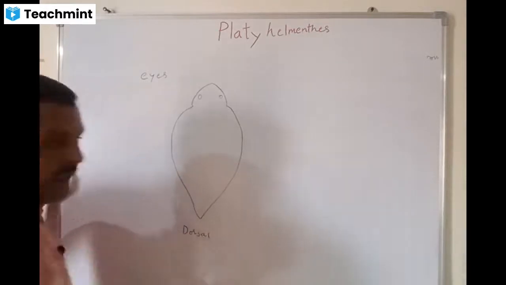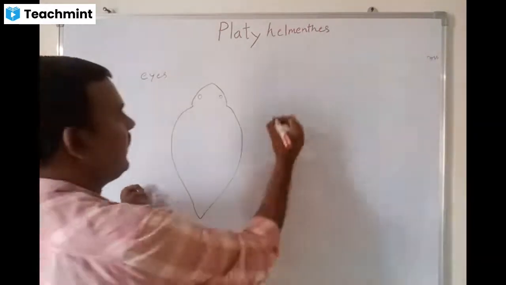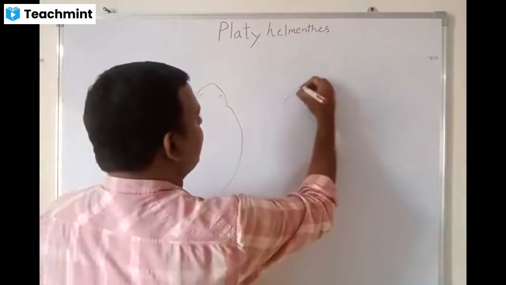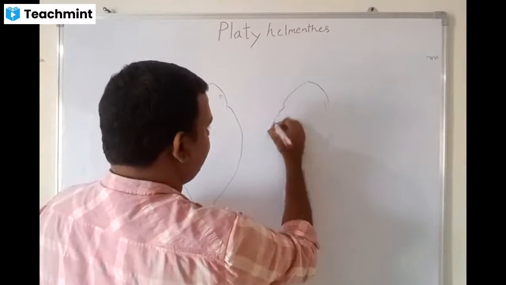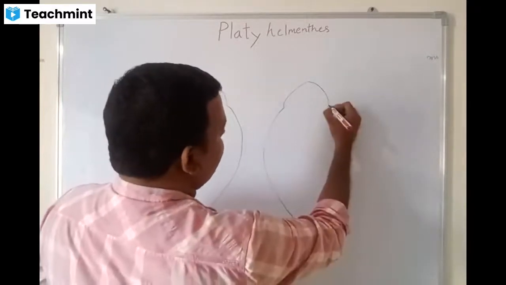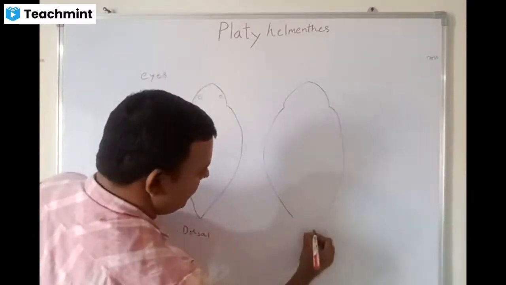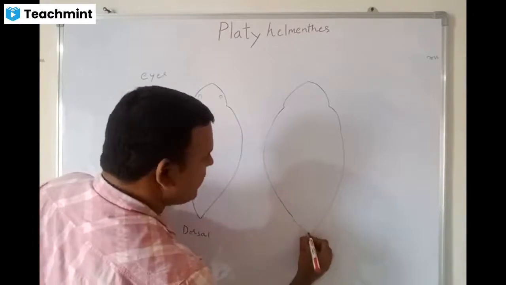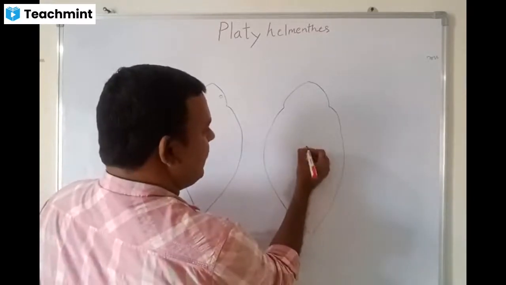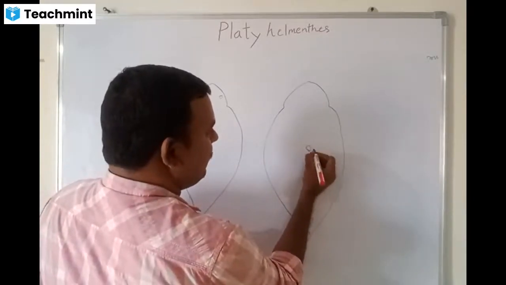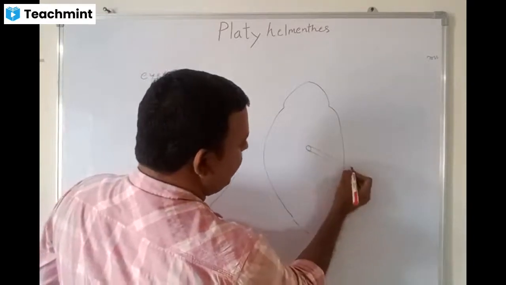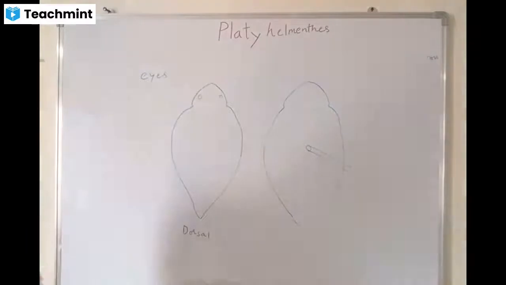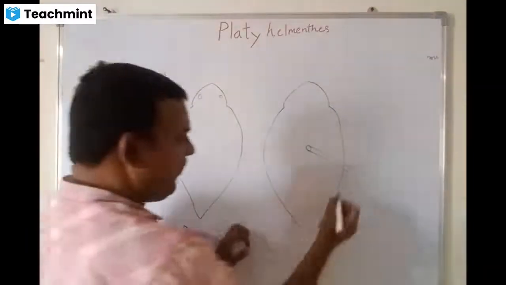Dorsal view of Planaria. And this is a ventral view. In the ventral view, you can't see the eyes. In the center of the ventral side, there is an opening with a tube, which is called the tubular pharynx.